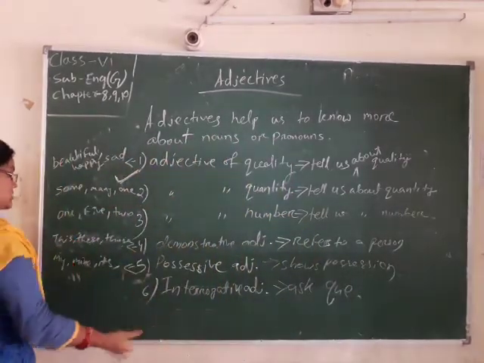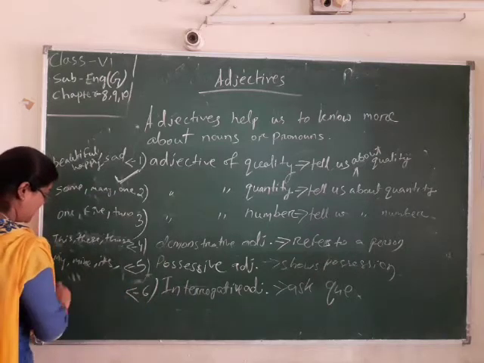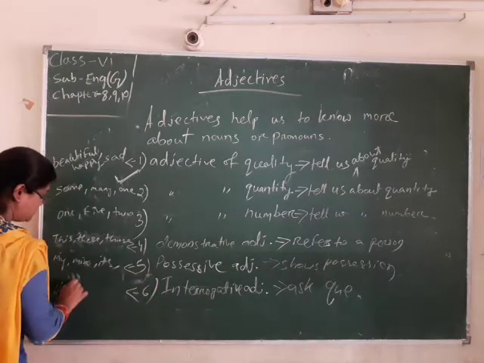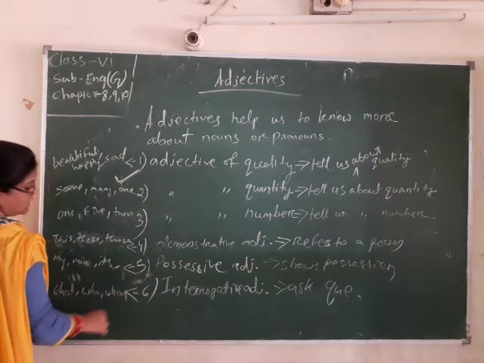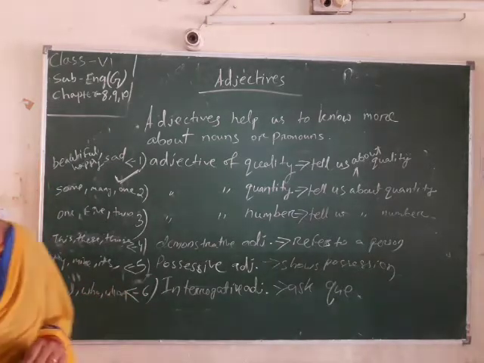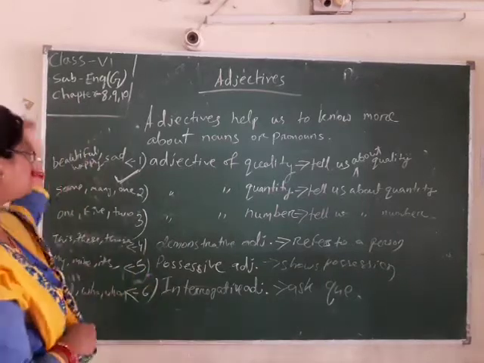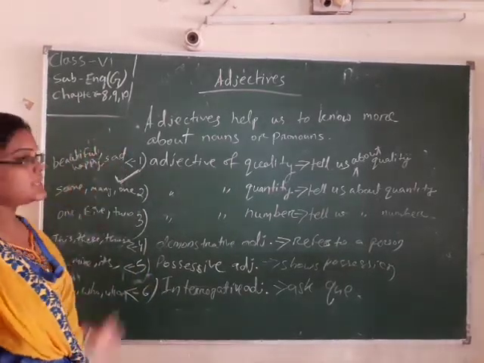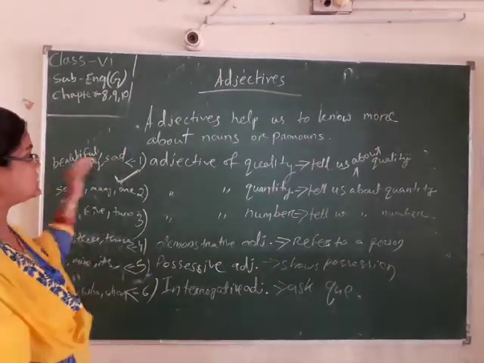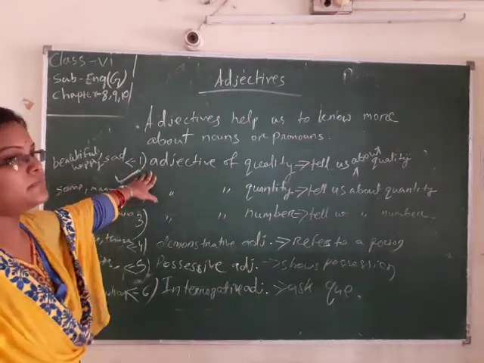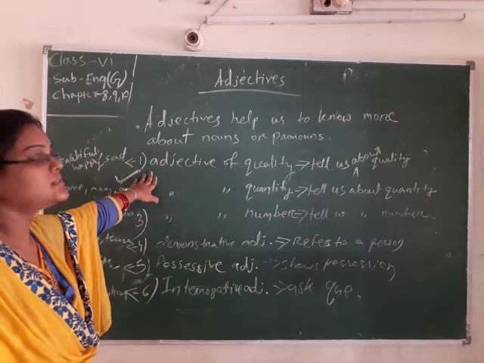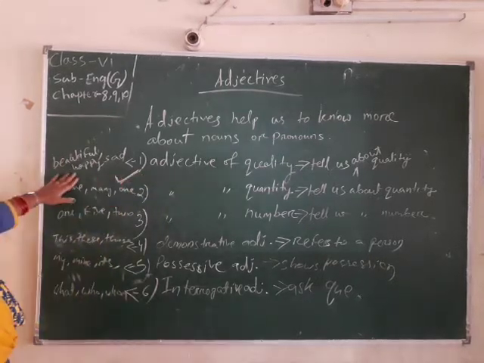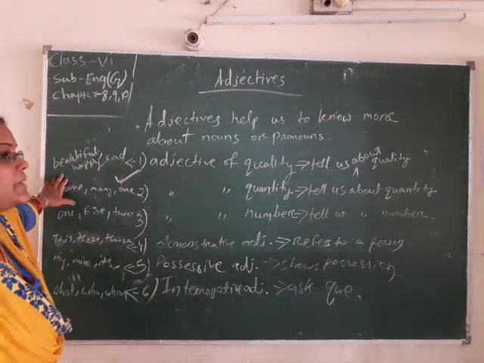That is called interrogative adjective. The examples of those are what, who, whom. These are the examples of interrogative adjective. So we studied the 6 types of adjective. First is your adjective of quality. Adjective of quality tells us about quality, and the examples of those are beautiful, happy, sad.